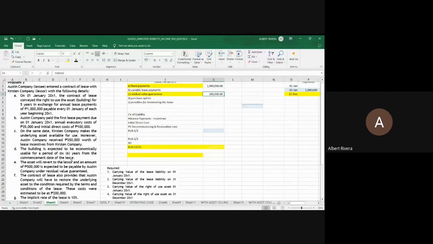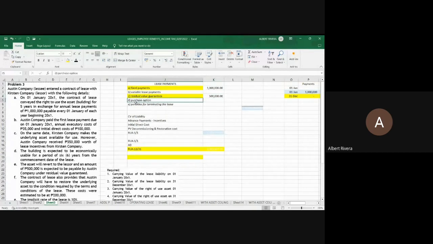Class, the purchase option and the residual value guaranteed cannot go together. Because in the purchase option, the underlying asset may be transferred to the lessee once the option is exercised. In the residual value guaranteed, the asset will revert to the lessor. So they cannot be together in problem solving. Though the composition of lease payments includes five components, in problem solving they cannot be combined. With a purchase option, the asset will probably go to the lessee. With a residual value guarantee, the asset returns to the lessor. Okay? So they cannot be together.